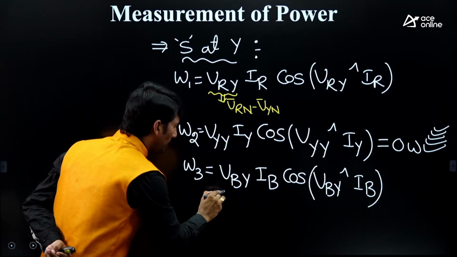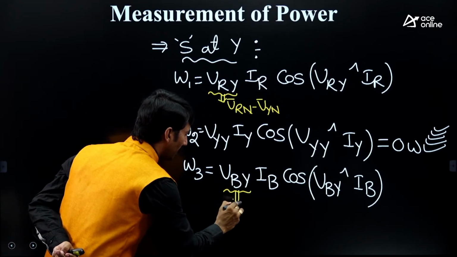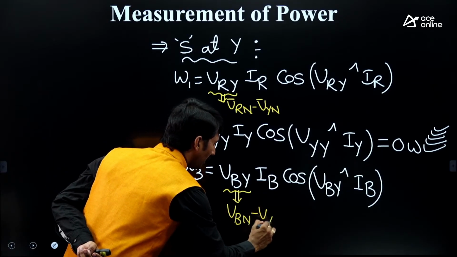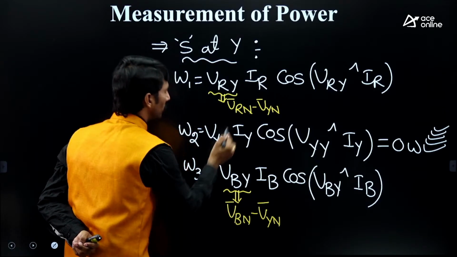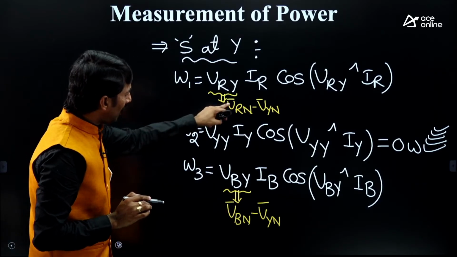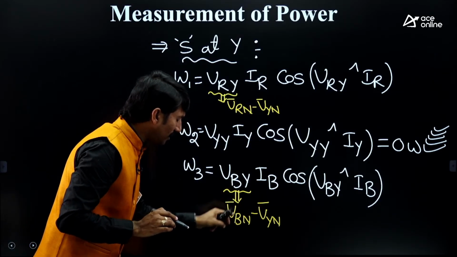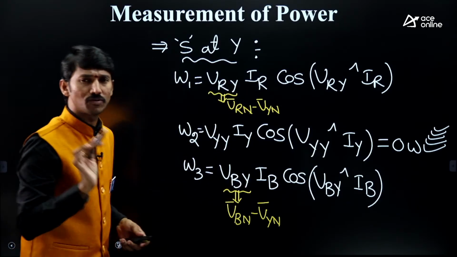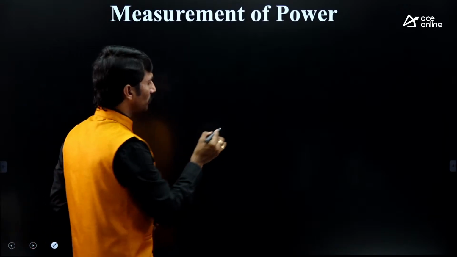And VBY, what is VBY? VBN minus VYN. Right? So you require VRN, VYN, VBN for RY and BY. That's the point. Now let us draw the phasor diagram here.